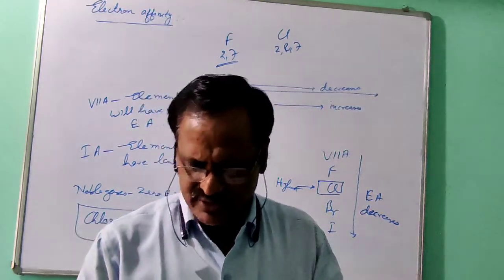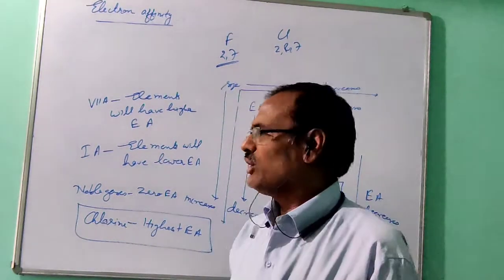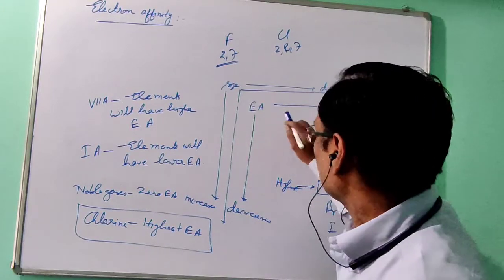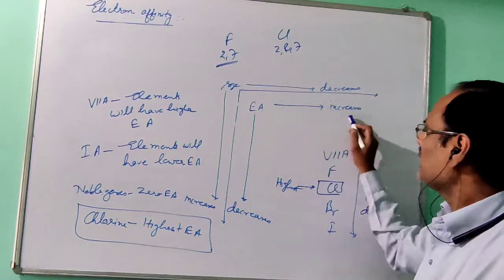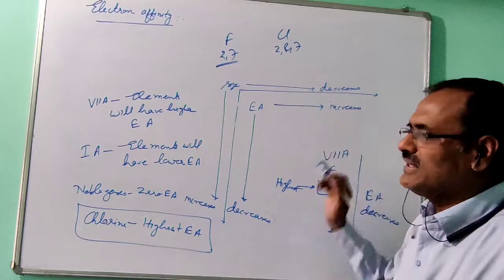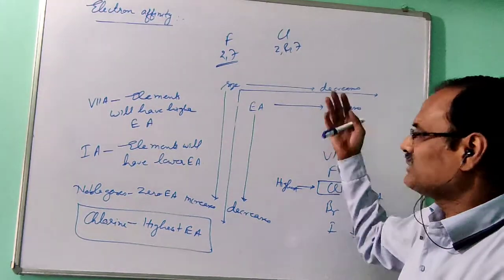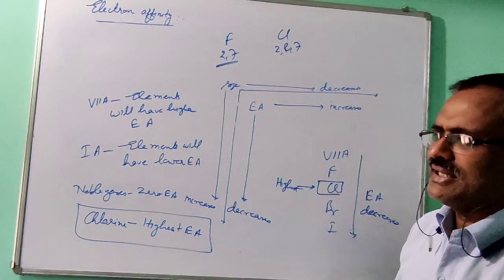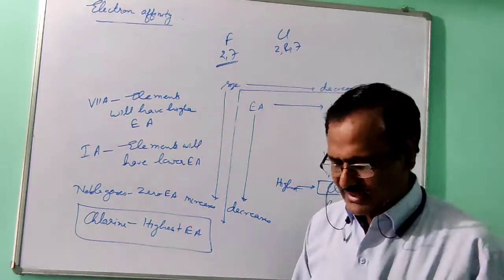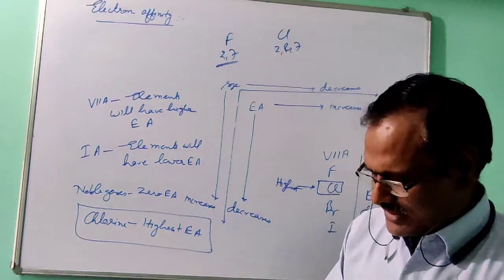That property we will discuss afterwards. As electron affinity increases, the oxidizing power of the element also increases, because the tendency to gain electrons increases, and electron acceptors are the oxidizing agents. I will give you detail separately.